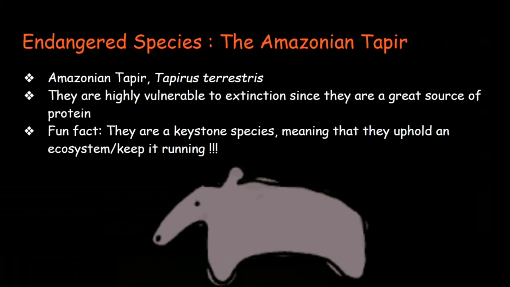Amazonian tapirs are a stumpy pig-like animal that are vulnerable to extinction. According to the official Rainforest Alliance website, they are one of the largest mammals found in South America, weighing in at anywhere between 350 to 600 pounds. They are highly vulnerable to extinction since they are a great source of protein. They're often hunted and preyed on. Fun fact, they're a keystone species, meaning that they uphold an ecosystem and keep it running.